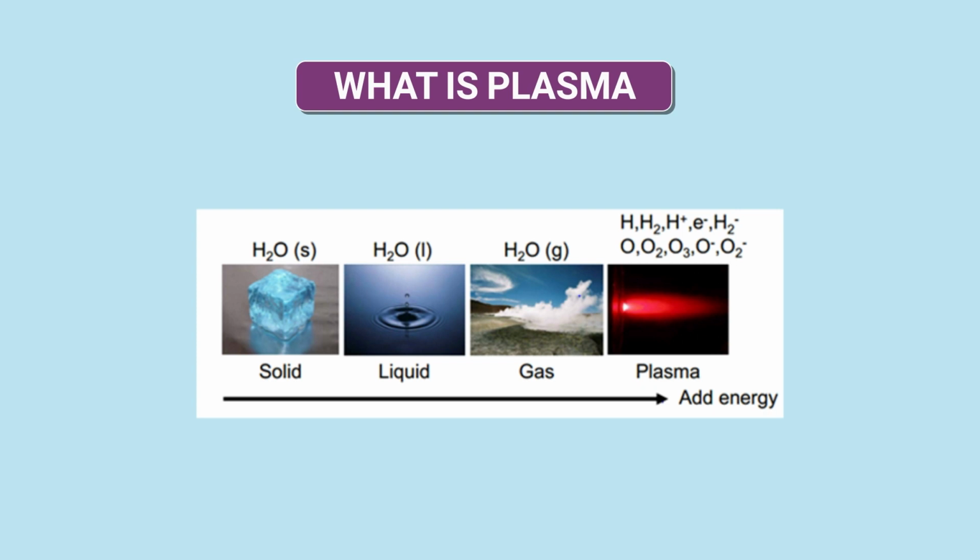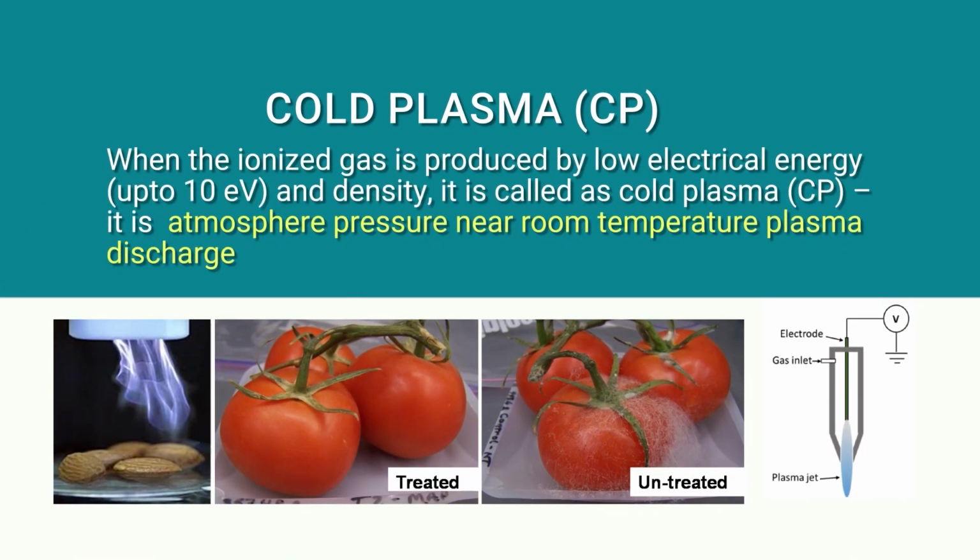And in plasma processes, particularly, you see that there are charges, neutral molecules, photons, and ions, but the net charge is zero. Among different plasmas, there is one type which is atmospheric pressure plasma, almost at near room temperature, that is called the cold plasma. This plasma has recently got good application in food, particularly in terms of disinfection, and that too surface disinfection. So it works well for vegetables, fruits, as a minimal processing, or on the packaging surfaces.